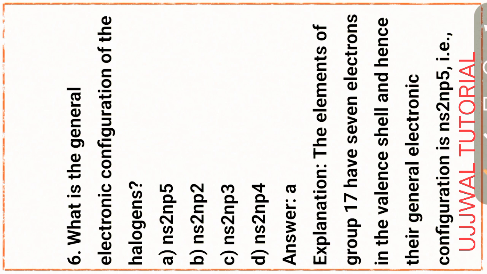Question number 6. What is the general electronic configuration of halogen? Option A, ns2np5.